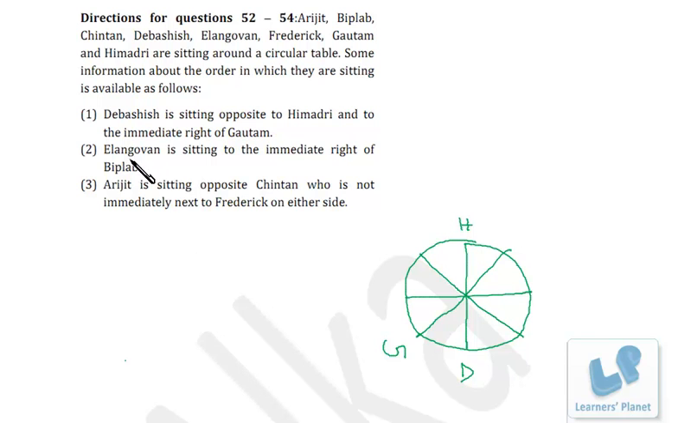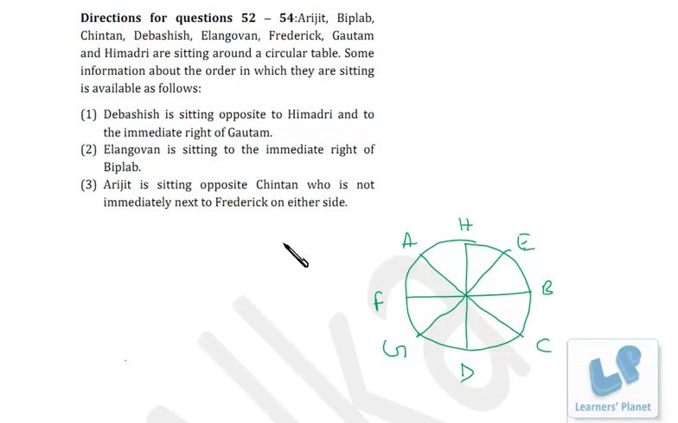So I take a chance. Elangovan is sitting to the immediate right of Biplav. So I take Biplav here and Elangovan here, and maybe Arijit and Chintan here. I'm just taking a chance. Maybe I need to change, and remaining person is Frederick. Okay, now let's see. Arijit is sitting opposite to Chintan, who is not immediately next to Frederick on either side. Okay.